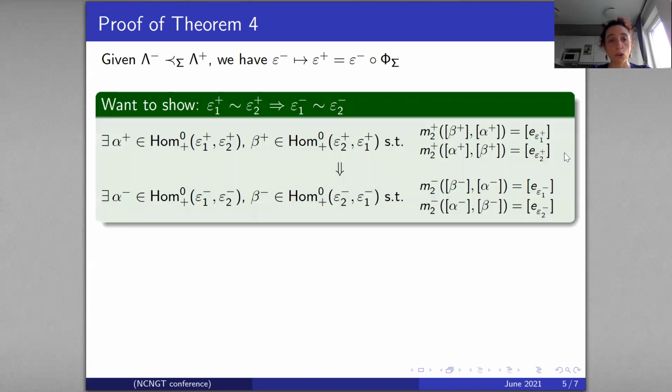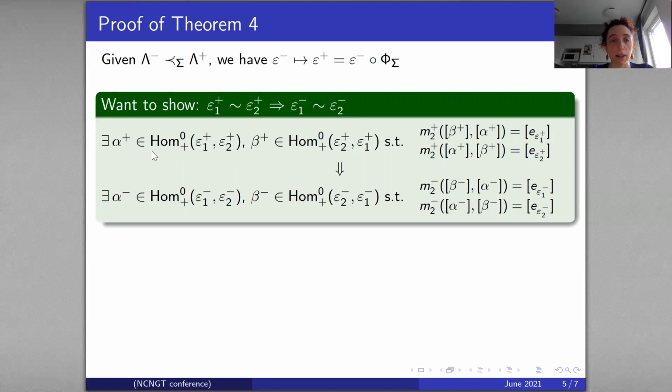So what do we want to prove? We want to show that if epsilon 1 plus is equivalent to epsilon 2 plus, and injectivity means this implies that epsilon 1 minus is equivalent to epsilon 2 minus.